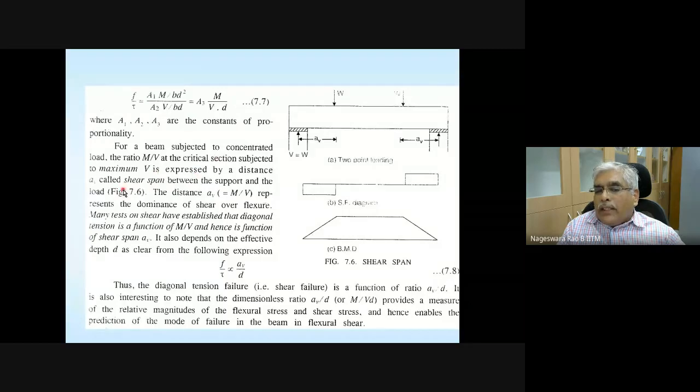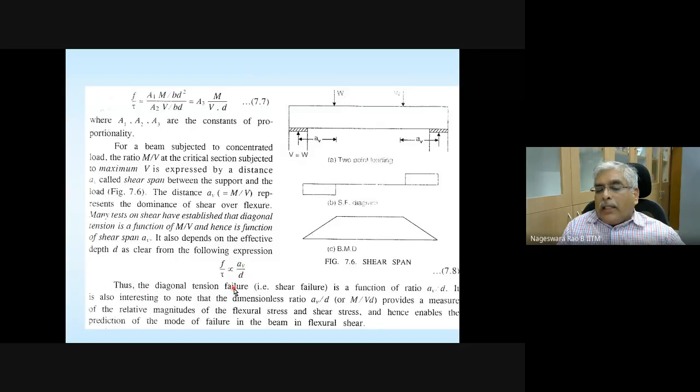So if you define shear span like this, then this relation can be written in this manner. You can see this equation. The ratio of bending stress or normal stress to the shear stress is going to be proportional to shear span divided by effective depth.